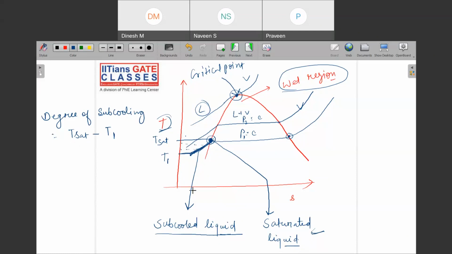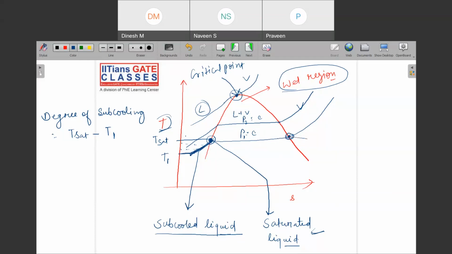So till now what we have studied is what is subcooled liquid, what is saturated liquid, what is degree of subcooling. Okay. And then you have reached this point. So this is the point where, even if you cool it by a very minimal amount, what will happen? It will start condensing, right? It will enter into the wet region.